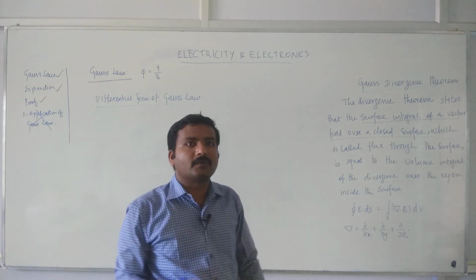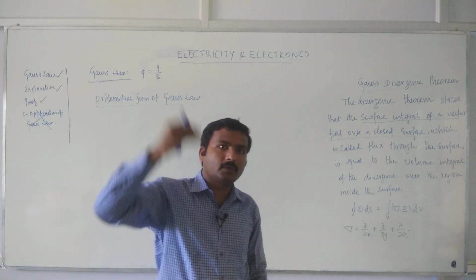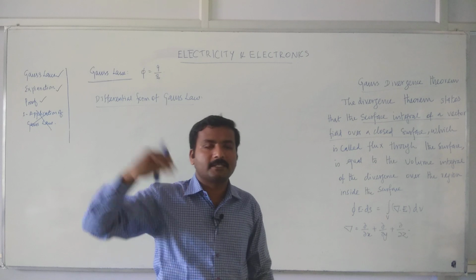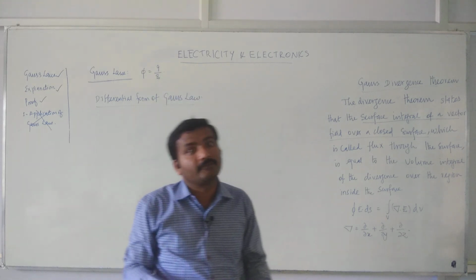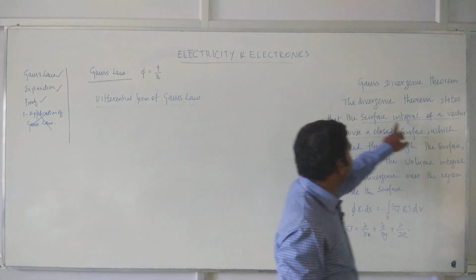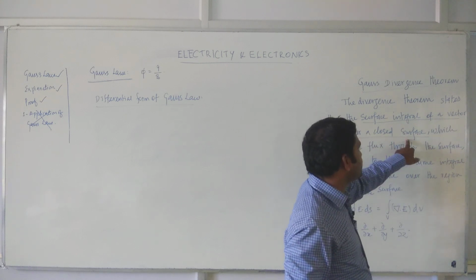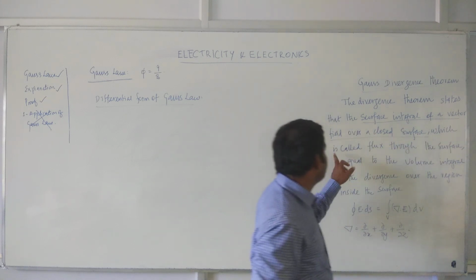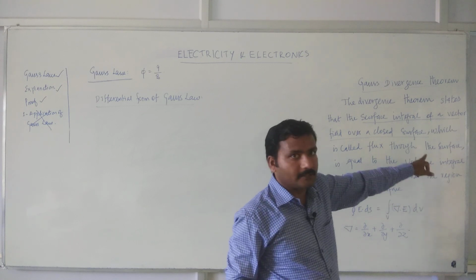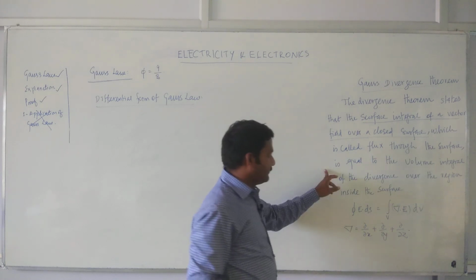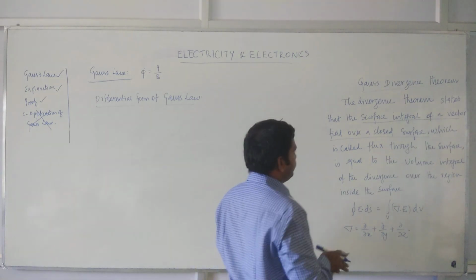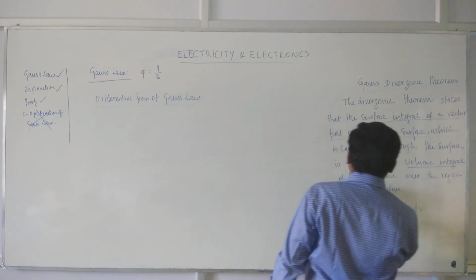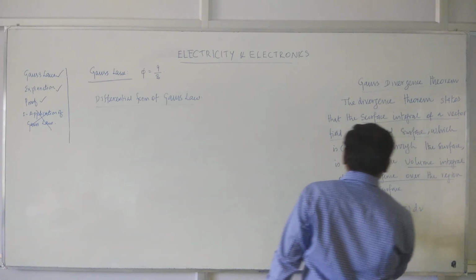If you take the total number of electric field lines coming out of a closed surface, it is nothing but flux, right? So the surface integral of a vector field over a closed surface, in our case, is called the flux through the surface. It is equal to the volume integral of the divergence over the region inside the surface.